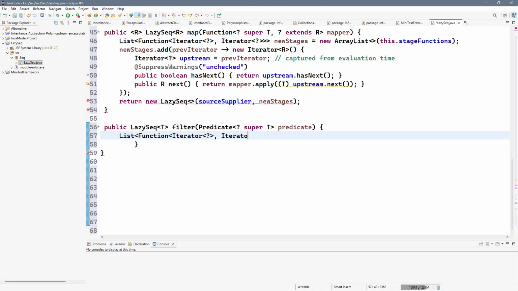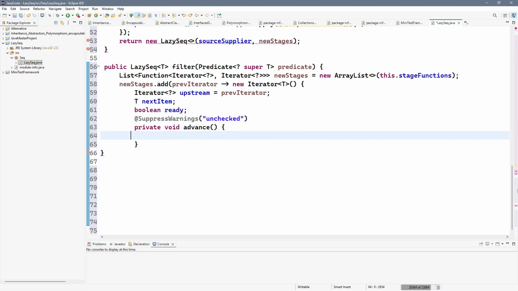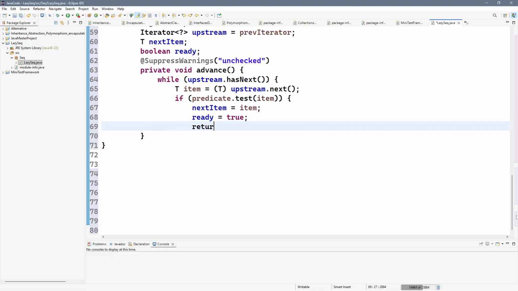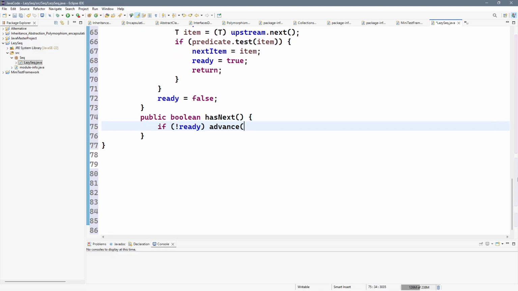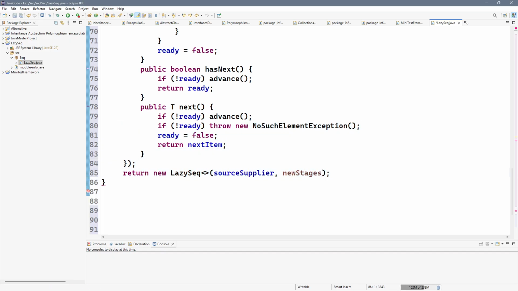Filter also adds a stage. Its iterator uses advance to skip non-matching elements, storing the next matching one in next item. This look ahead is exactly how the Java Streams filter works. Again, no actual filtering occurs until iteration begins.